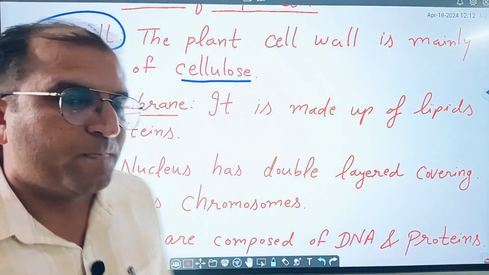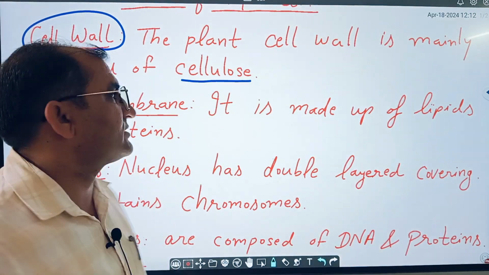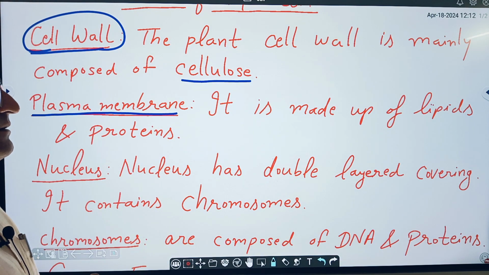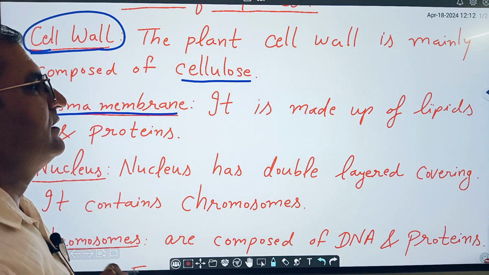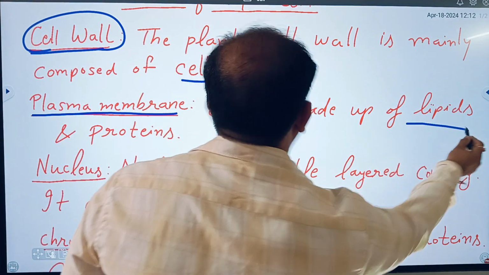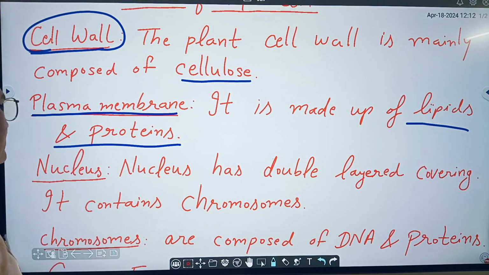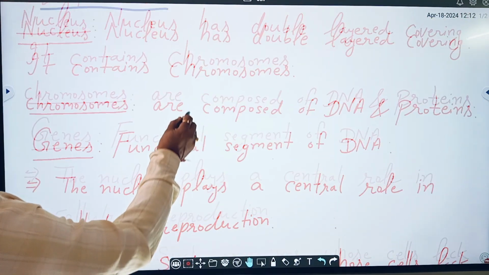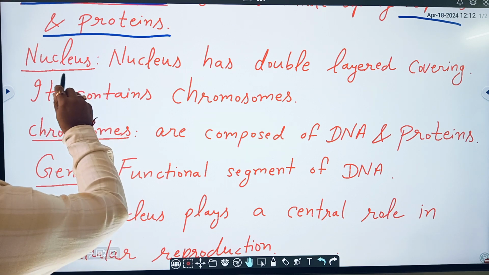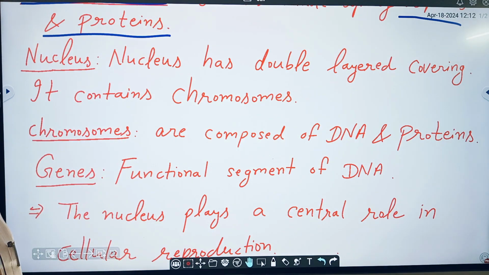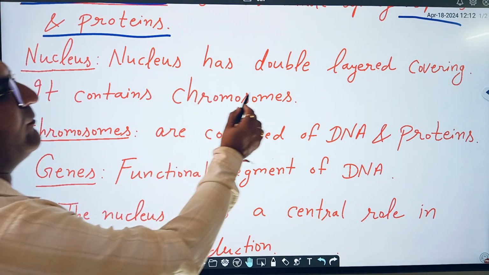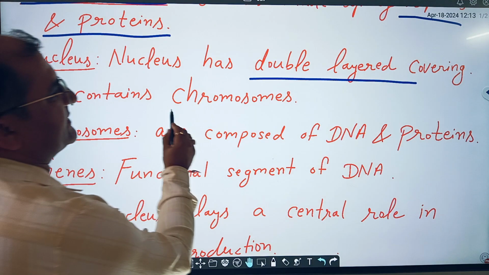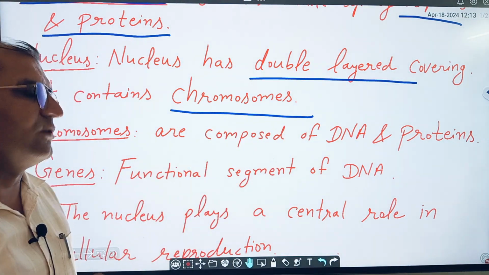After that, we discussed in the structure a membrane known as plasma membrane, the covering of the cell. It is made up of lipids and proteins. After that, we discussed the nucleus. What is nucleus? Nucleus is a double layered covering and it contains chromosomes.